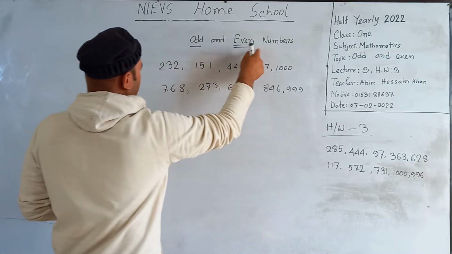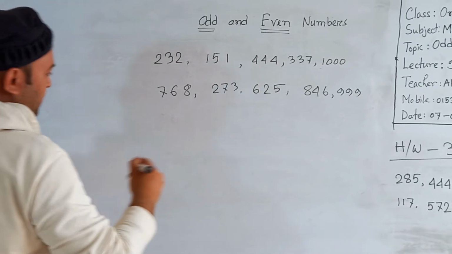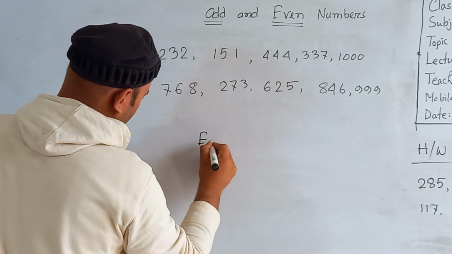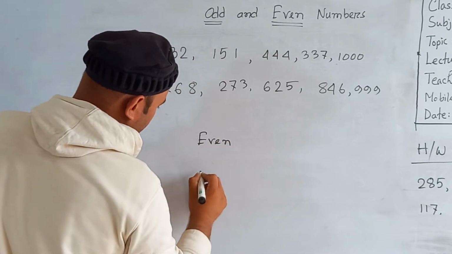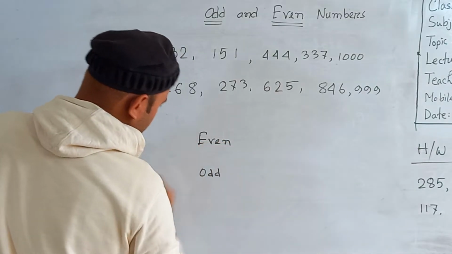Odd and even numbers. First of all, you have to know the even numbers and odd numbers.